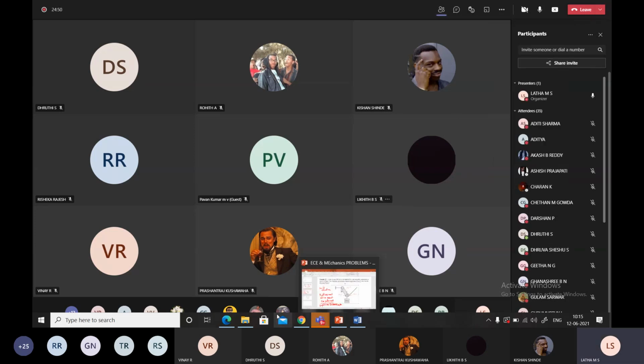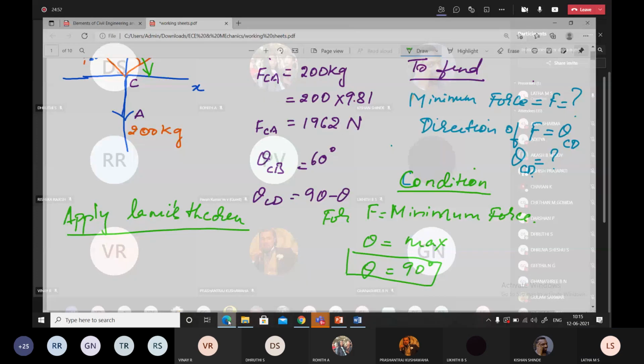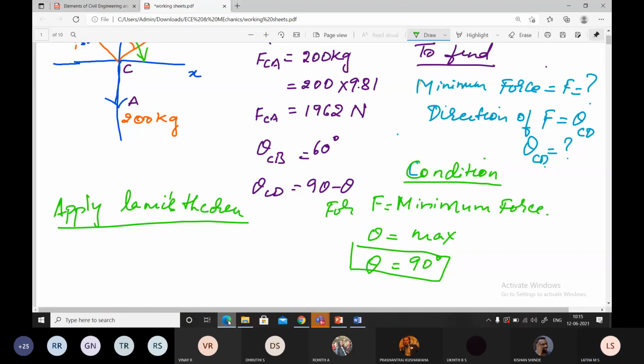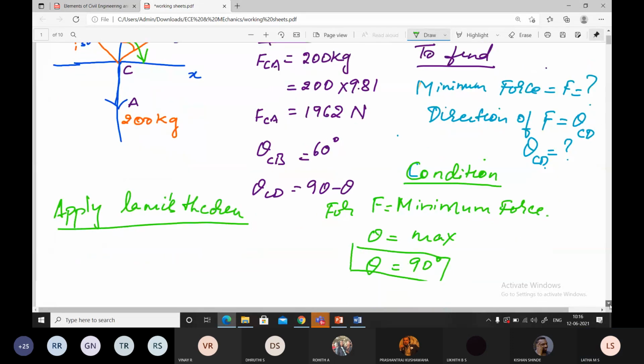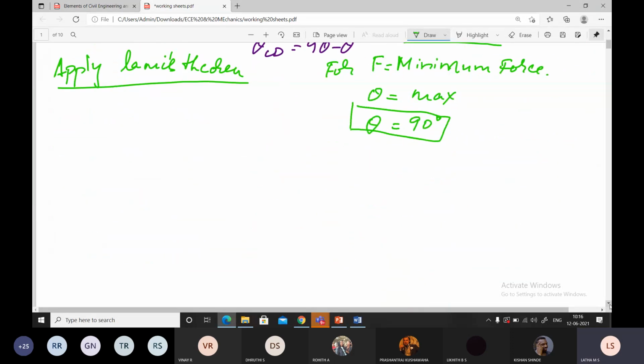Give me the values. Can I write the equation directly? Yes or no? Yes, ma'am. Tell me now, the equation of Lami's theorem that you have to tell me, I'll write it down. Quickly, whatever it is coming for that problem. F?